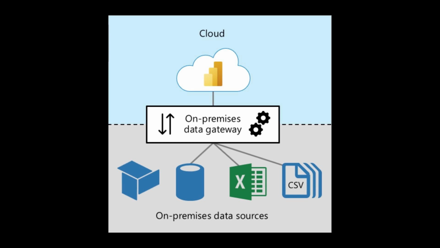So when we connect our Power BI desktop with our on-premises data source, and if we do any update in our data, then we have to click on the Refresh button, so automatically it will refresh in Power BI desktop.